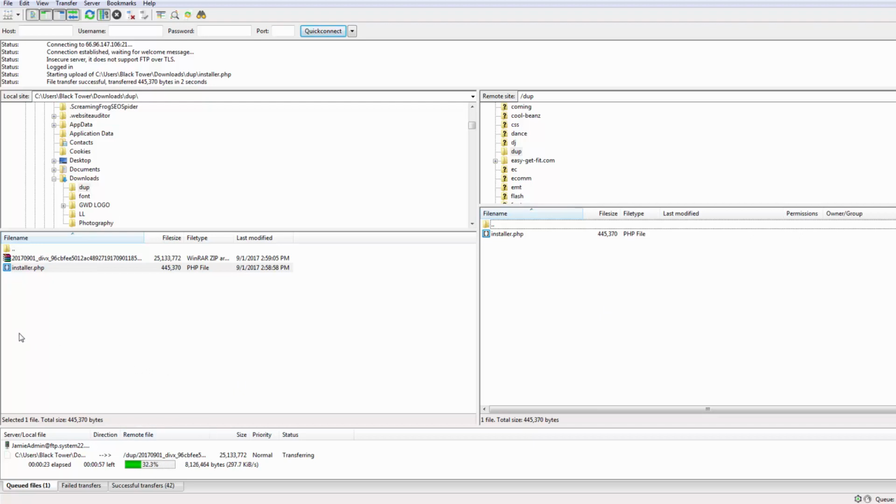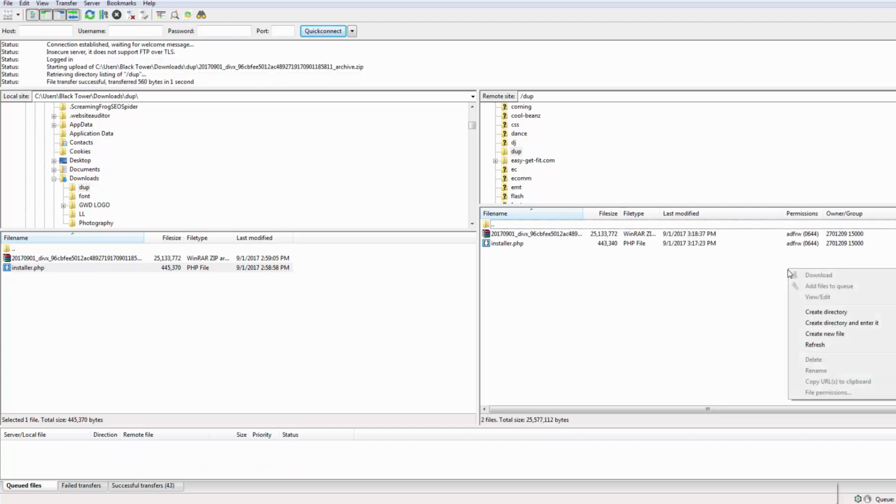Another way to do it is actually go to your site. You can zip these two files up into a zip file and do it that way. Sometimes it's quicker than doing it this way. Okay, we skipped forward in time now, and it's just about uploaded those files here. It says it's 100%. Let's just refresh this. There we go. There's our packages right there.